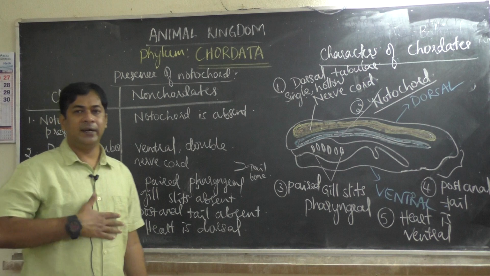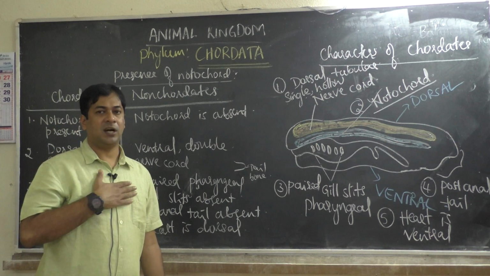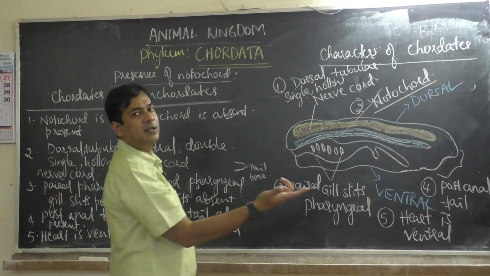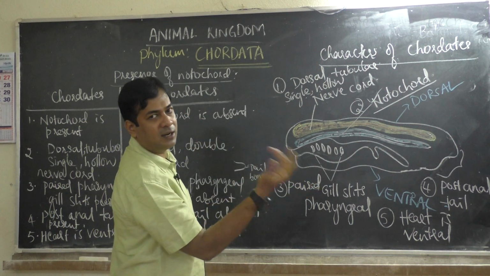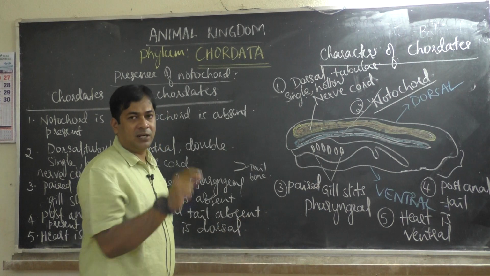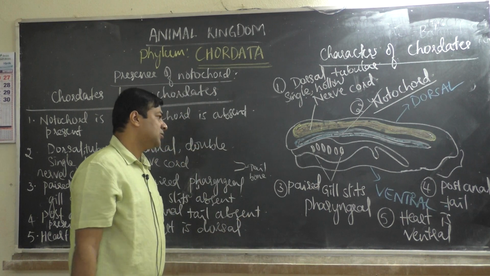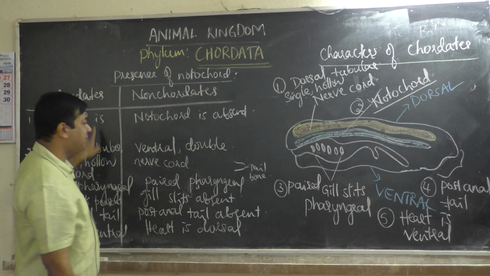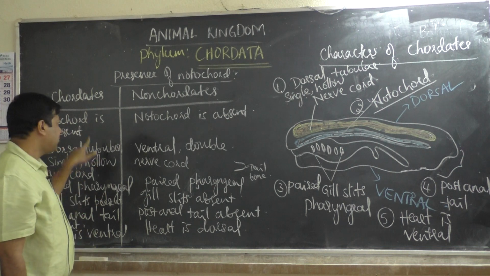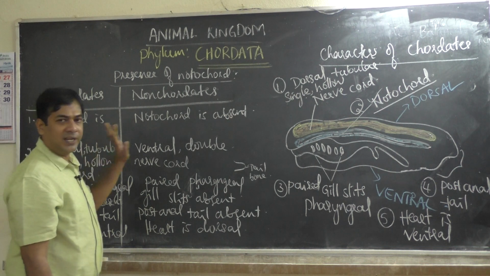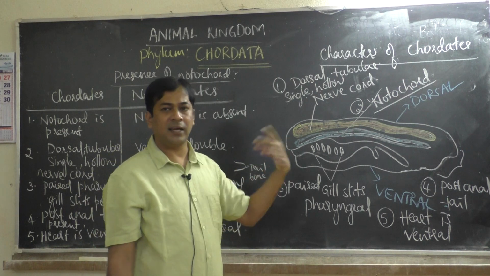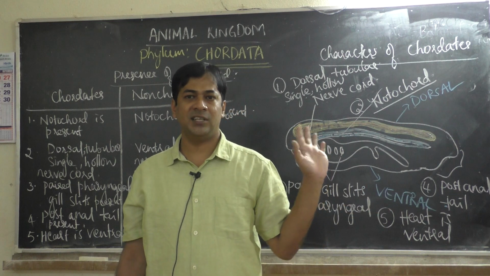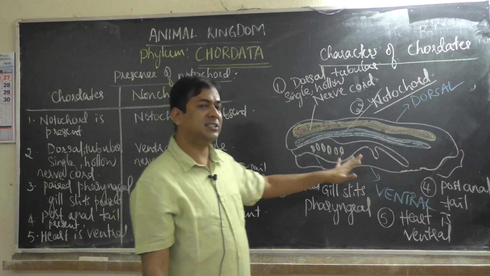Heart is ventral, front portion, chest portion. Heart is ventral in chordates, but heart is dorsal in non-chordates, like cockroach. Non-chordate has heart in the dorsal side, which is like a tube-like structure. Okay, so this is what we have learnt in our last class. Other than these 5 major characters of phylum Chordata, what about other characters of Chordata? What about body symmetry? We didn't discuss only. We discussed only 5 major characters which is there in the diagram.